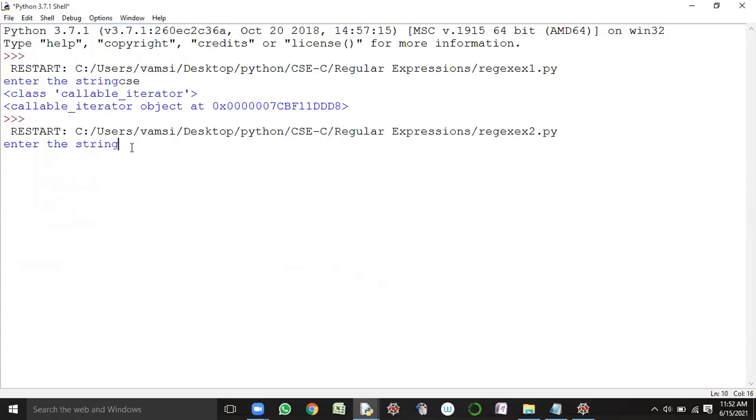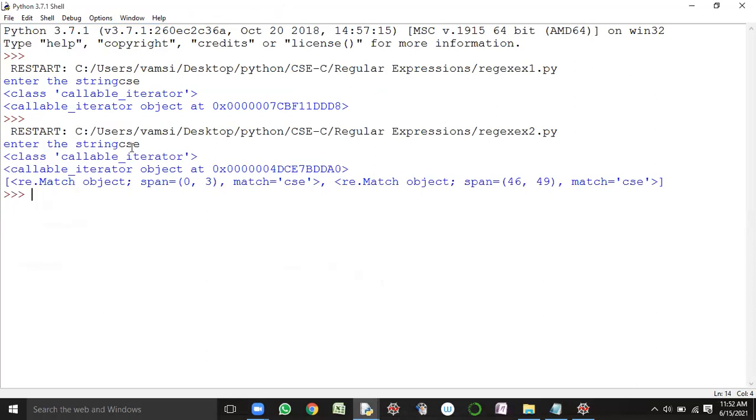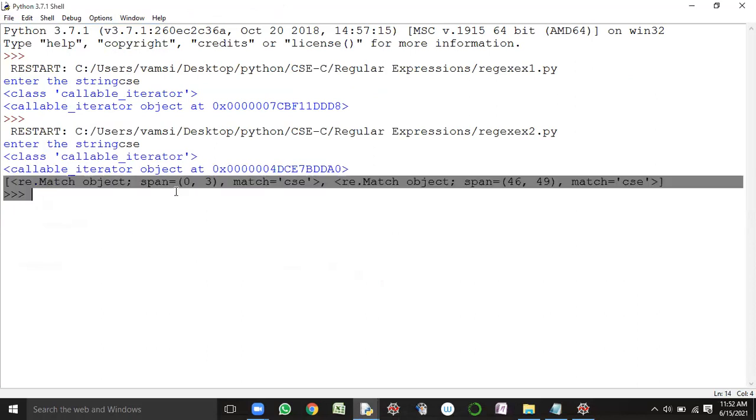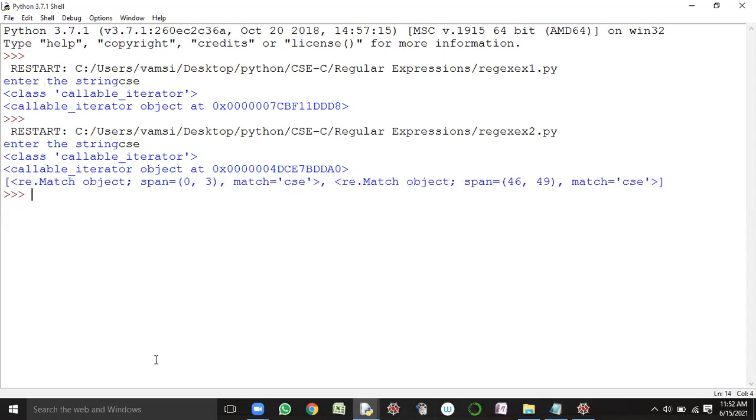It's asking for the string. I'm giving CSC here. It is showing, guys, a list object or not? See here. How many elements? 2 elements. How are you identifying it as 2 elements? By seeing the comma, right?